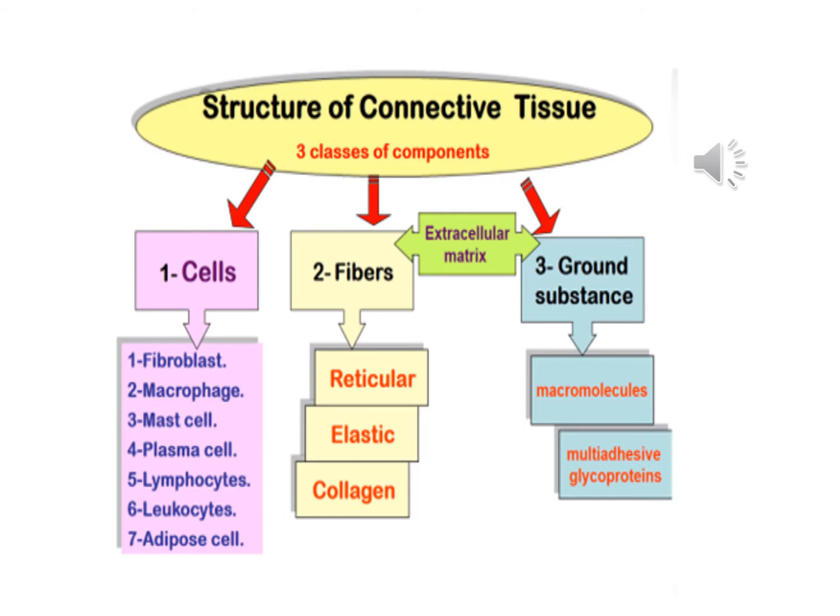You can imagine this as a trifle, the Swedish you make. First of all, you layer up a layer of cakes below, then you pour in the custard, and in the custard you put in different fruits and jellies. So just imagine that. Bring that fruit trifle in your mind. The base of cake, or you can say biscuit, is your fibers. The sponge is your fibers, reticular fibers, elastic fibers, and collagen fibers.